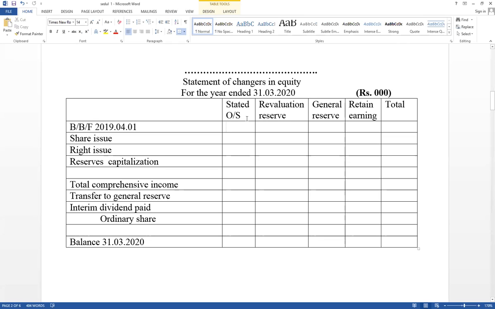Right, this is the format for the statement of changes in equity: ordinary shares, revaluation reserves, general reserves, and retained earnings. This one is equal to capital and current accounts if it is a partnership.